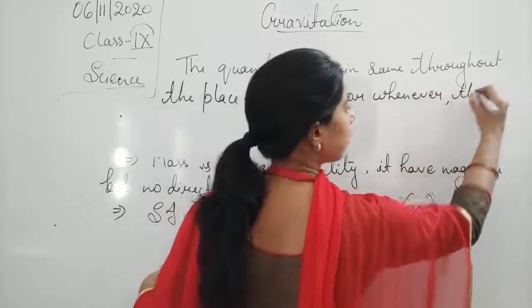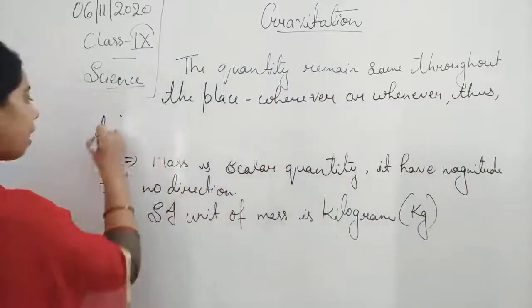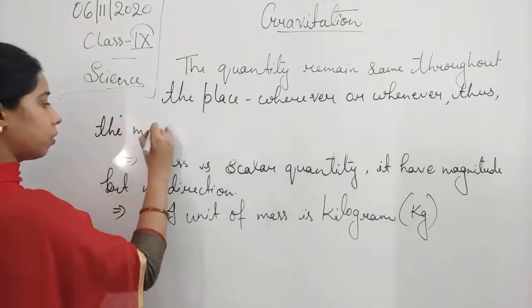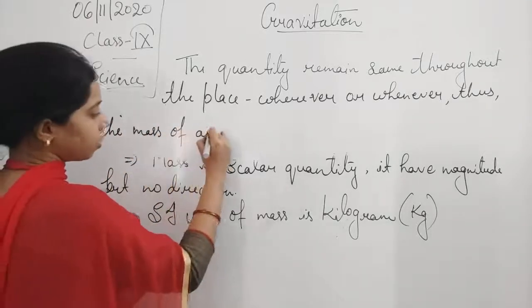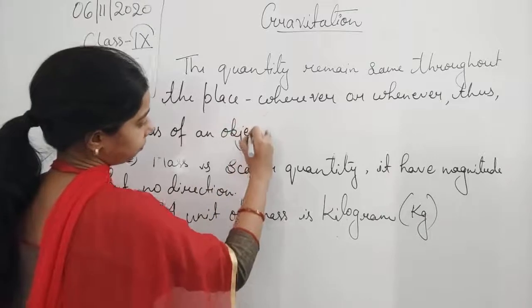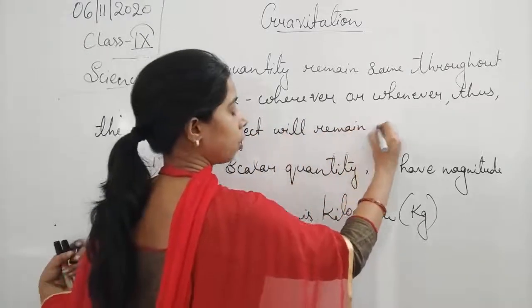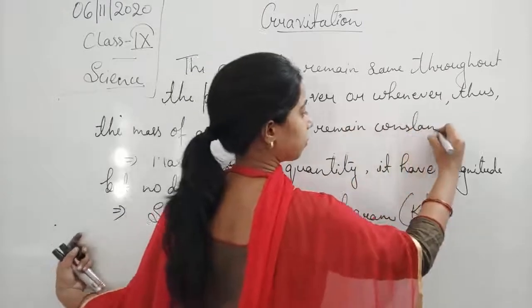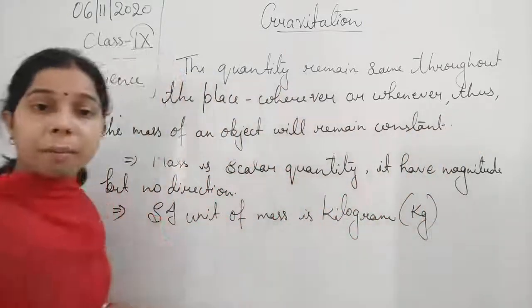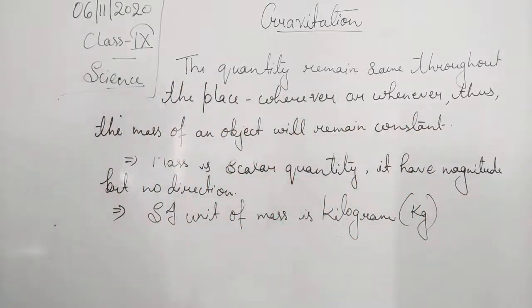Thus, the mass of an object will remain constant.